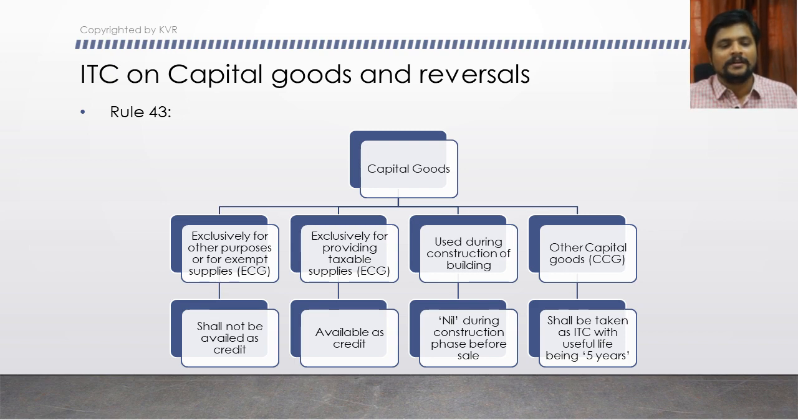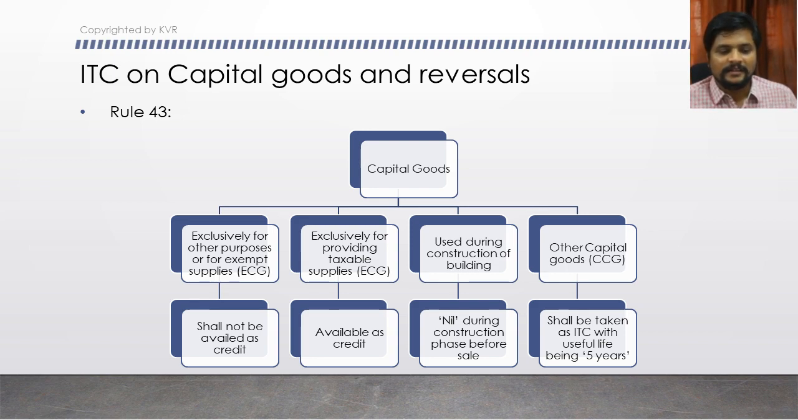Okay, next. Now we are going to see ITC on capital goods and reversals of it. In the previous rule we discussed ITC on regular inputs which are used partly for business, partly for other than business, or partly for providing outward taxable supplies and partly for providing outward exempted supplies. Now we are entering into rule 43. This rule 43 discusses ITC on capital goods, and how the reversals have to happen.